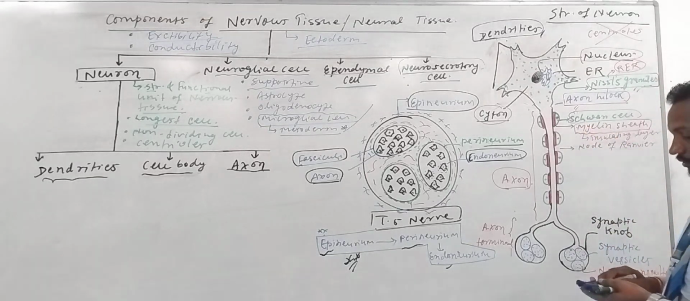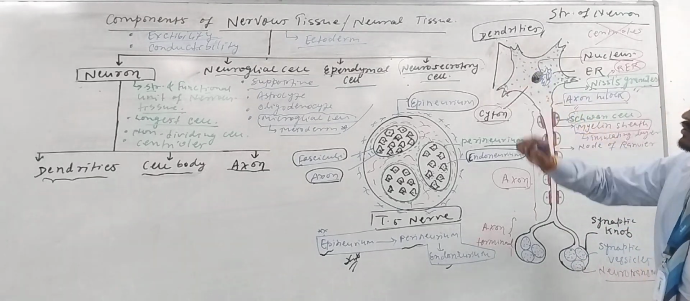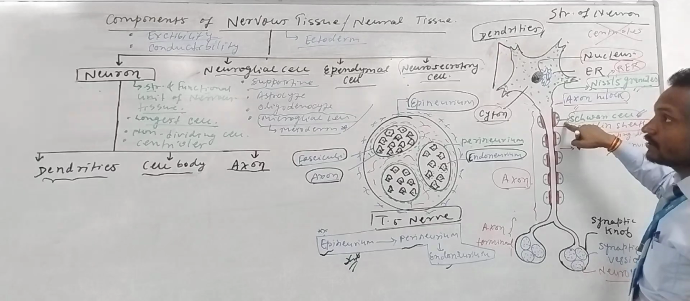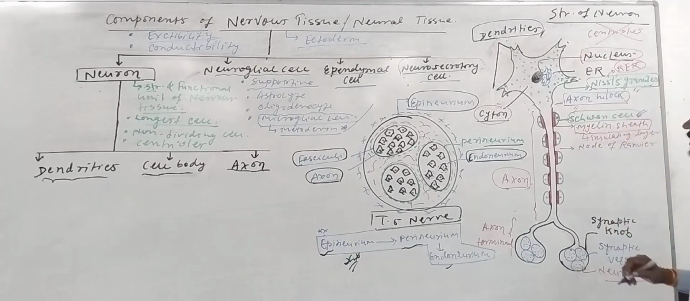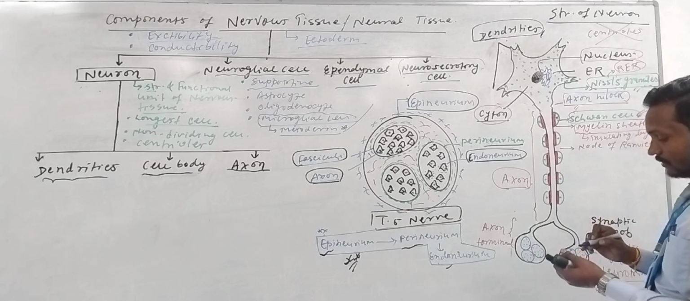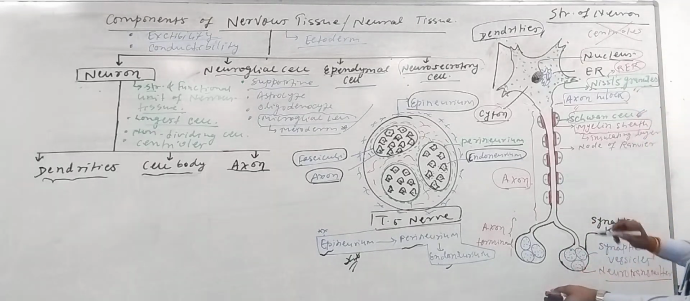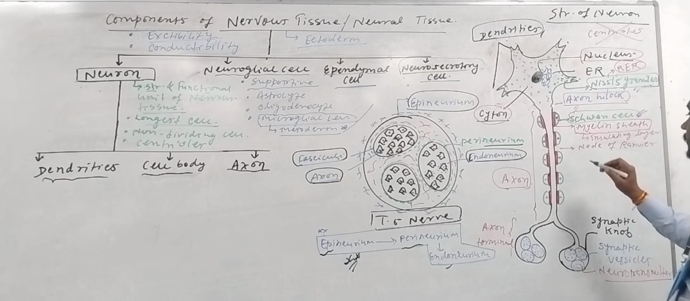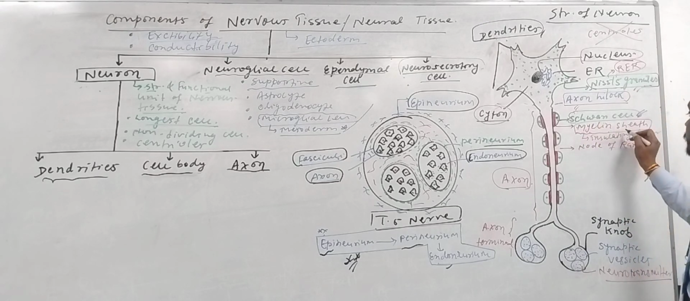What is the Schwann cell? Schwann cells are also a type of neuroglial cell, right? They secrete the myelin sheath. These are the Schwann cells, and this is the nucleus of the Schwann cell. The Schwann cells secrete the myelin sheath.